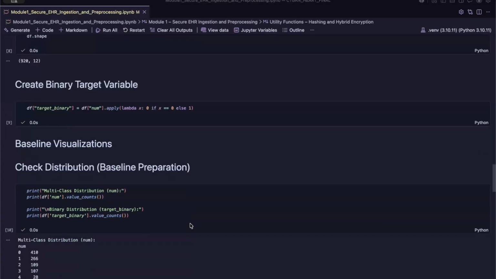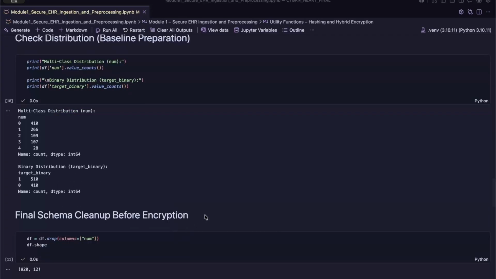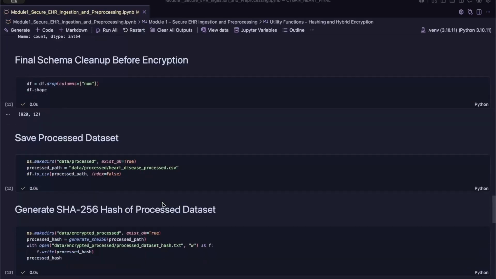To improve training stability, the target labels are converted into a binary classification problem representing disease presence and absence. After preprocessing, the class distribution becomes significantly more balanced, providing a more reliable learning signal for the CT-GAN model.